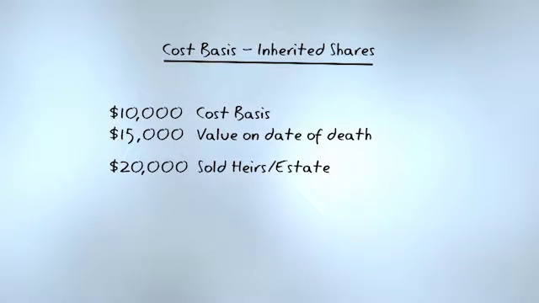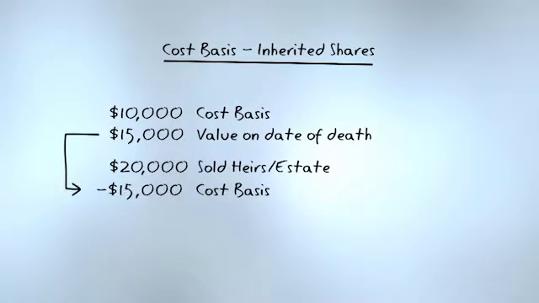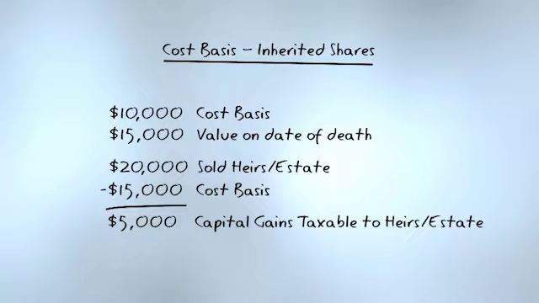Now, the heirs or the estate later sell the securities for $20,000. They have to establish a cost basis. And under the inheritance tax rule, they would use the value of the securities on the date of death as the cost basis. That's the stepped up basis of $15,000. There would be a $5,000 capital gains that would be taxable to the heirs or to the estate.